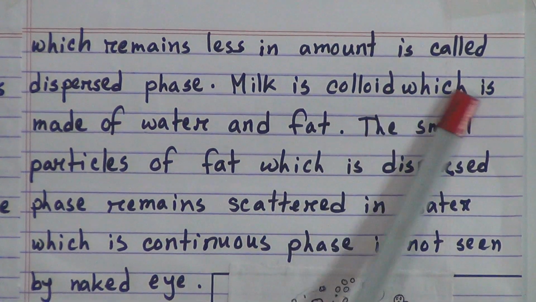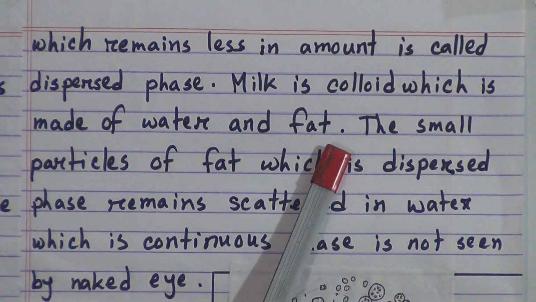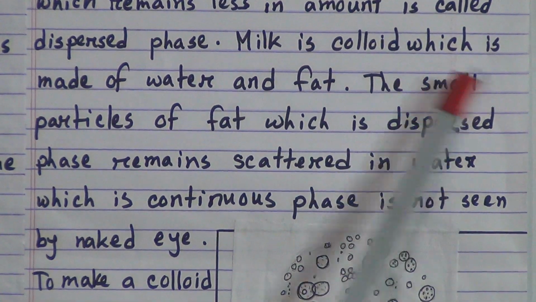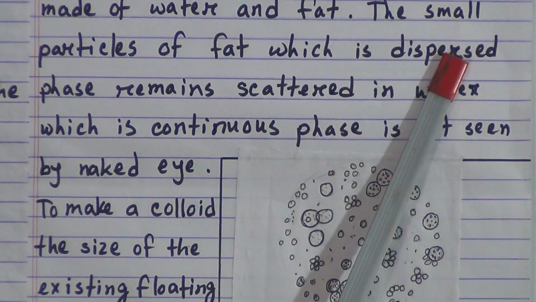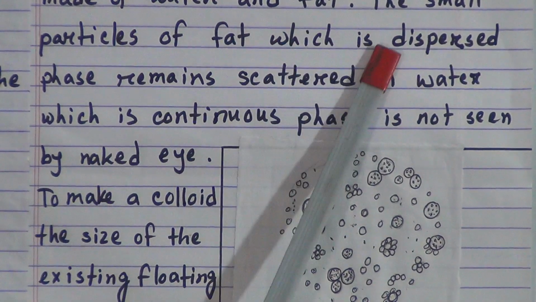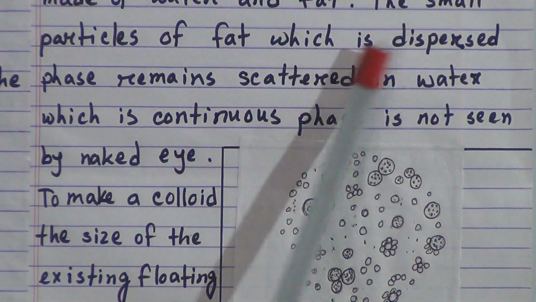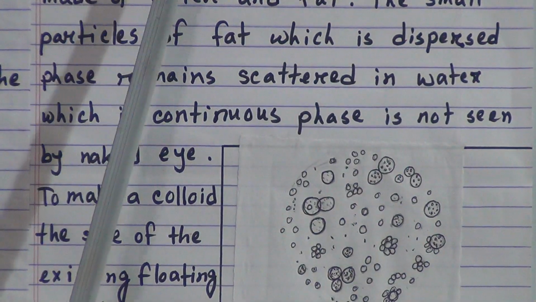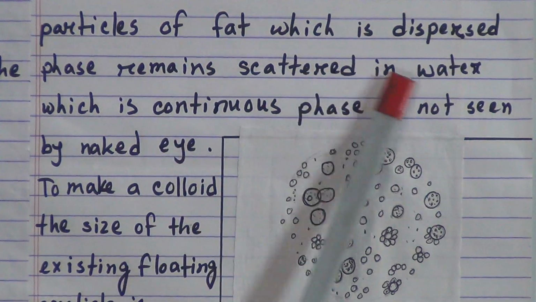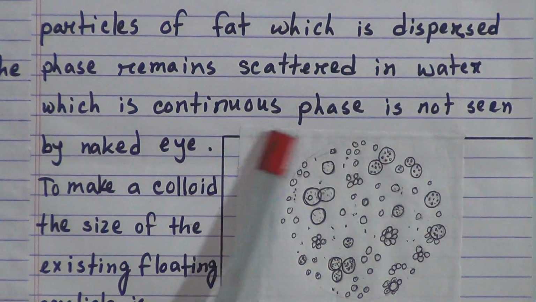Milk is a colloid which is made of water and fat. That means milk is made of water and fat, and the small particles of fat, which is the dispersed phase, remain scattered in water, which is the continuous phase.